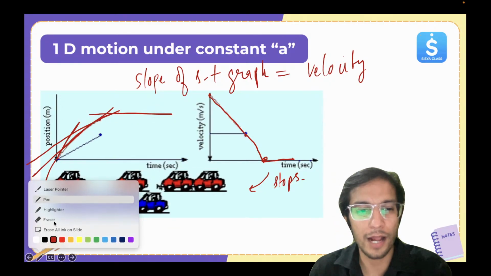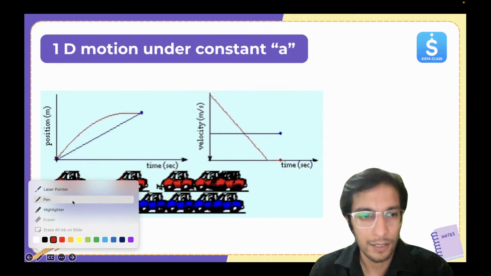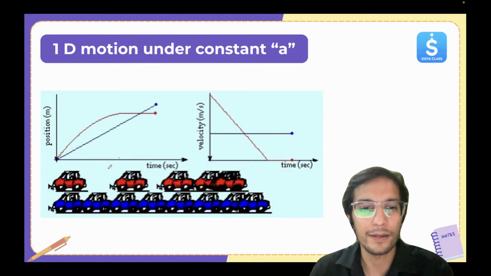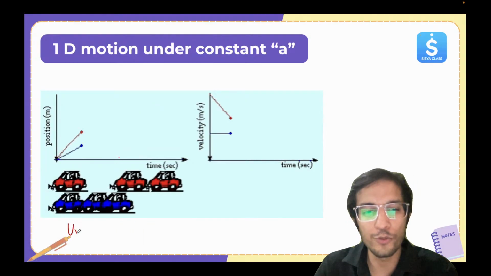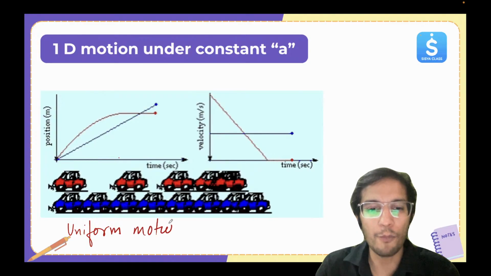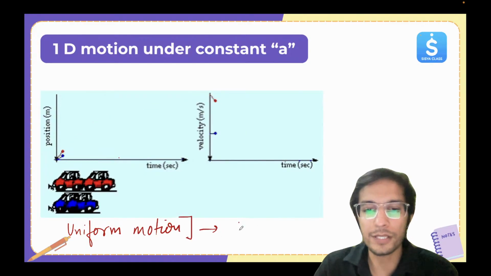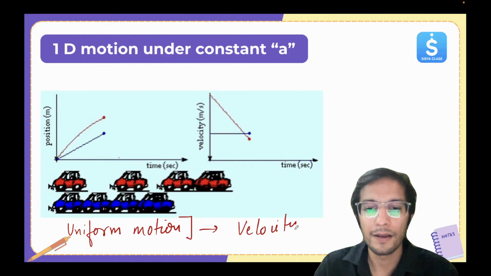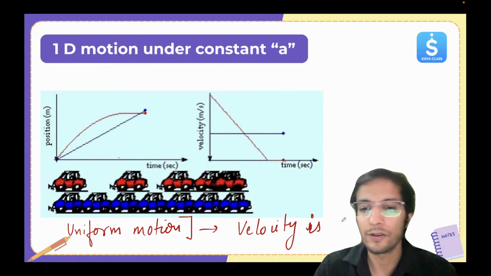That was the graph for the red car. But look at the blue one. The blue one is doing uniform motion. Uniform motion means velocity is constant.